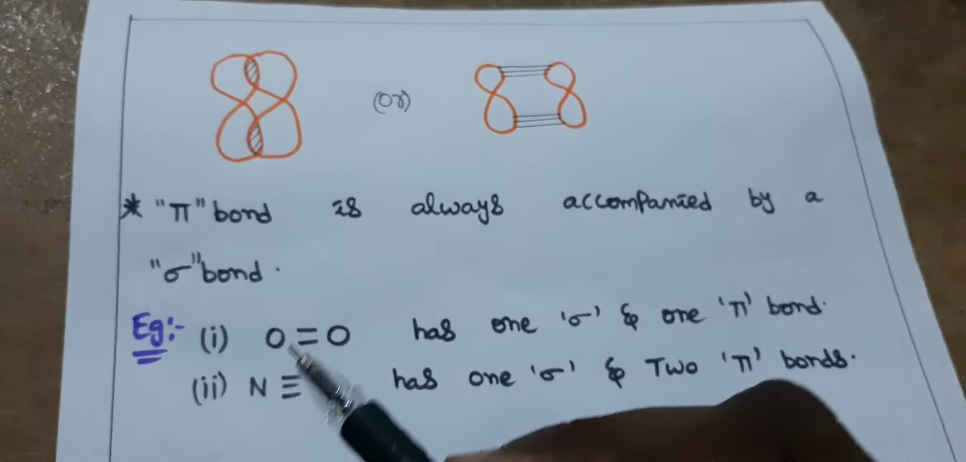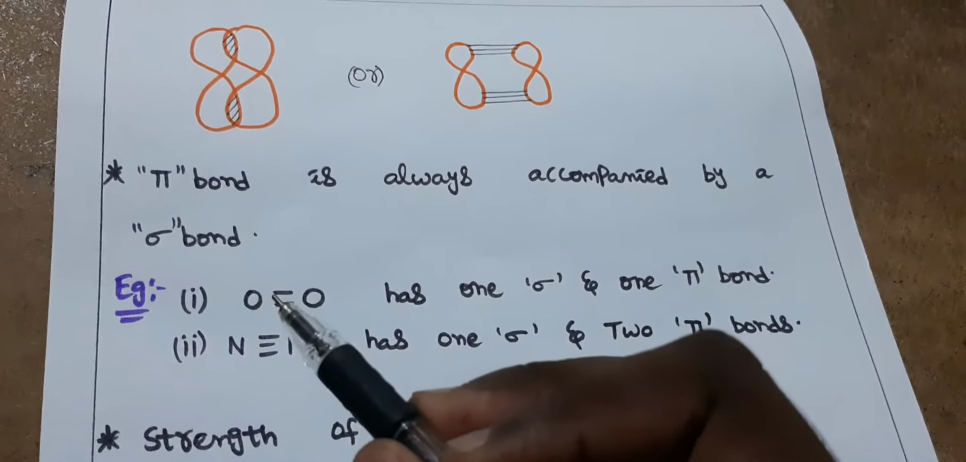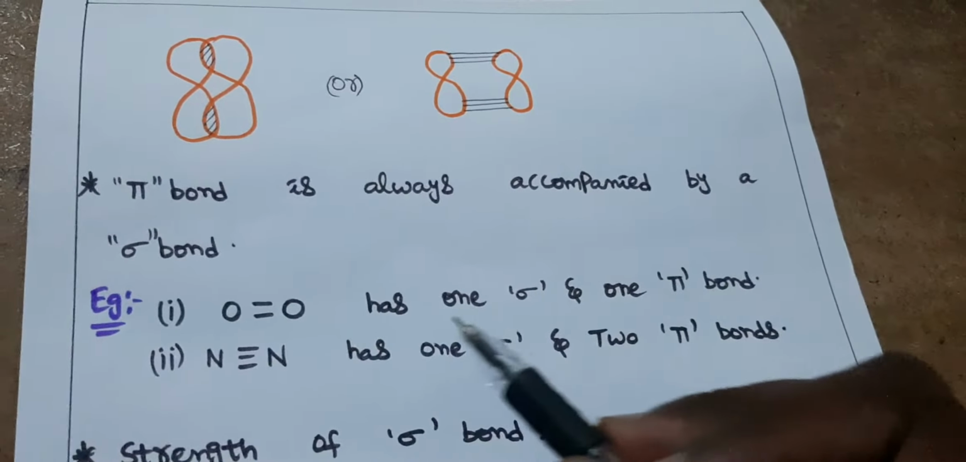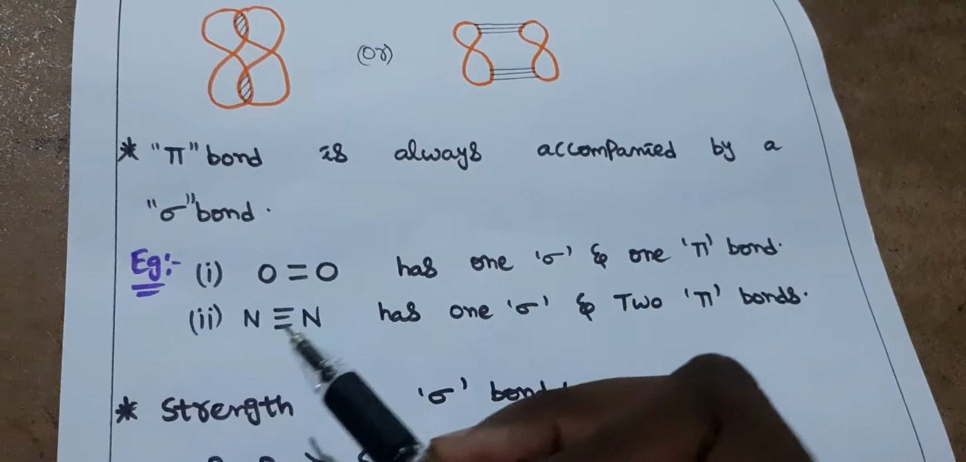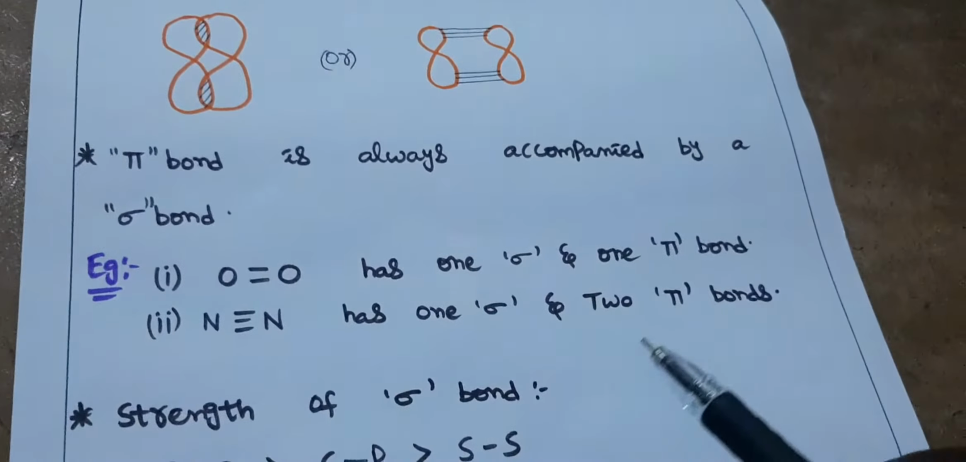See, look at these examples. O2: in the O2 molecule, it is double bonded. It has a single sigma bond, and the other one is a pi bond. It has one sigma and one pi bond. And in N2, a triple bond is seen. In that we have one sigma bond and the other two pi bonds.